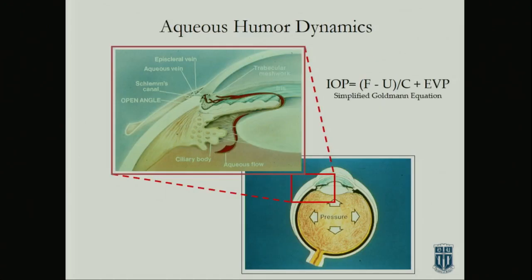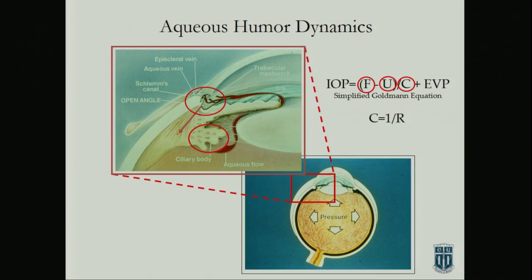So this has been described very well by Ernst, but there's an equation called the Goldman equation that sort of balances the different forces, the hydrodynamic forces in the eye that give us IOP. And of course, the fluid is produced in the ciliary body, or by the ciliary processes, and it exits via two pathways: the unconventional pathway that he described, as well as the conventional pathway.